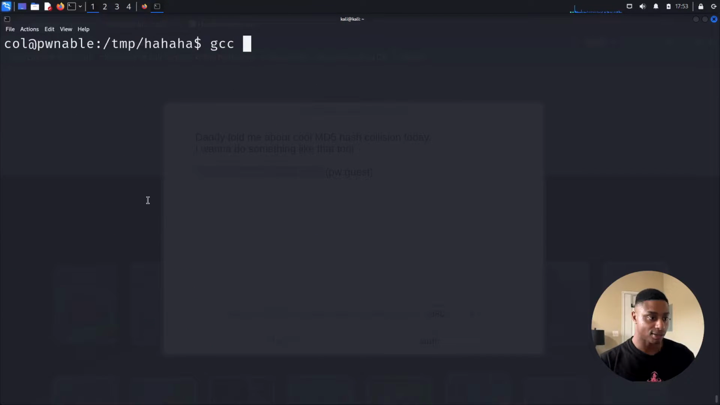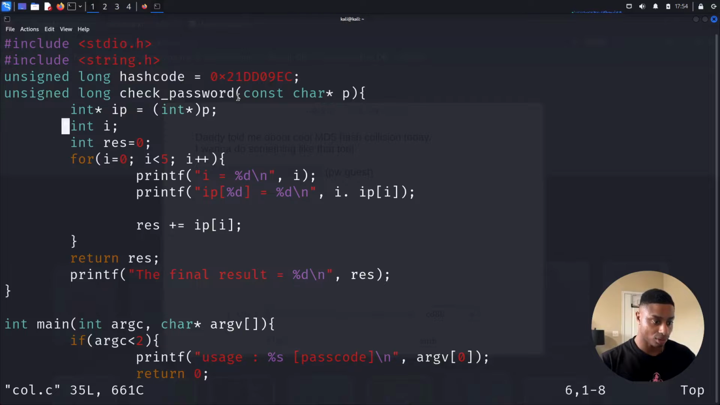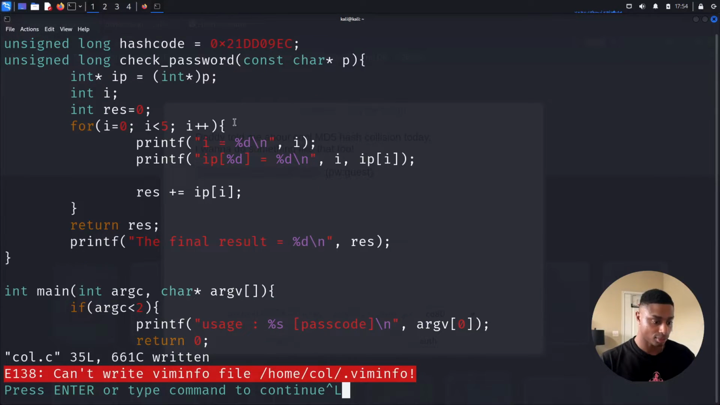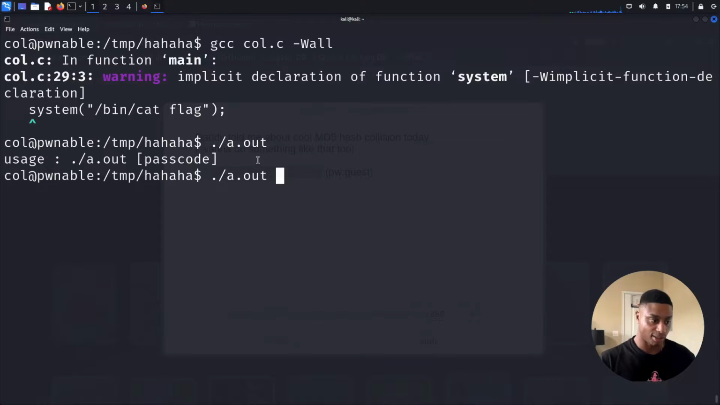Let's compile this. Turn on strings. Okay. Make that a comma. Recompile. Okay, that's fine. Okay, enter my passcode.